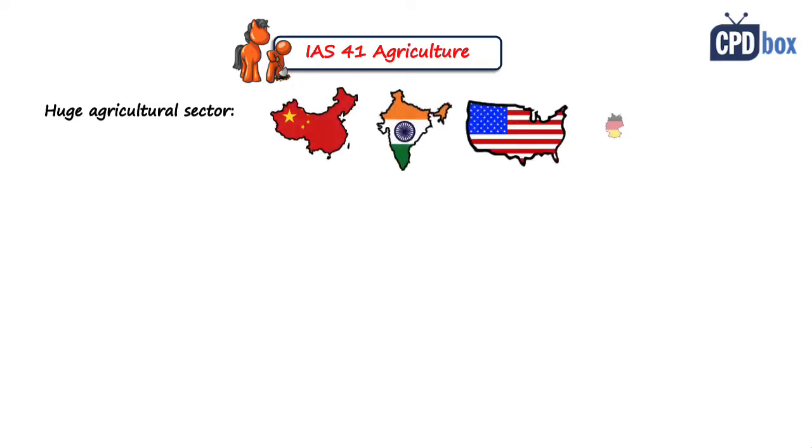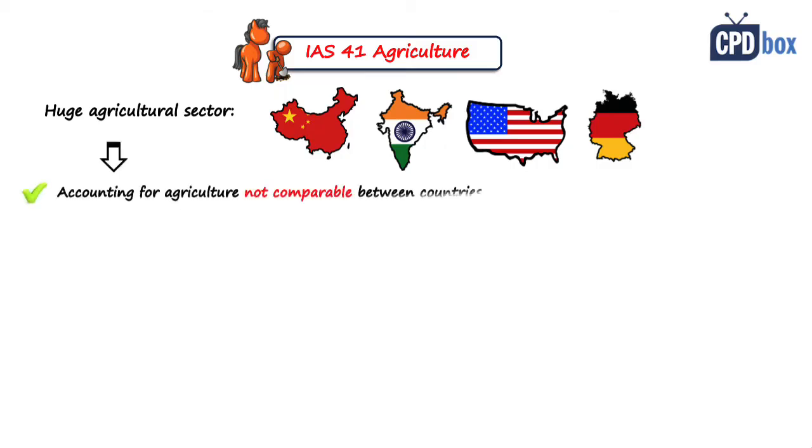Many countries have a huge agricultural sector because we all need to eat to survive. China, India, US, Germany, these are only few examples of countries with significant agricultural production. And the problem was that the accounting treatment of agricultural activities was not comparable between individual countries, and also agriculture relates to living organisms.